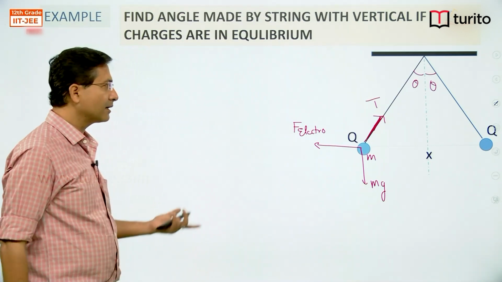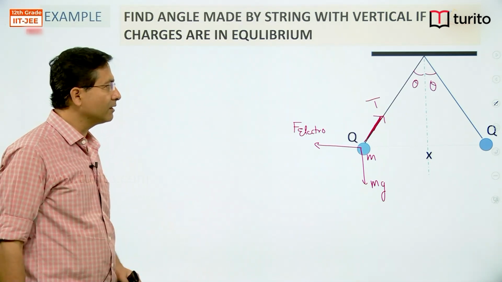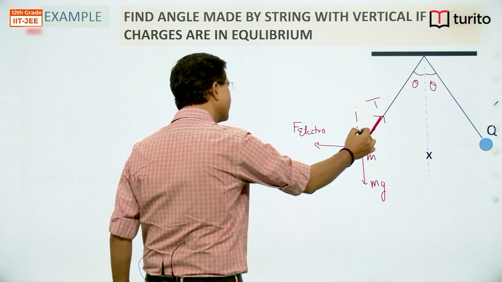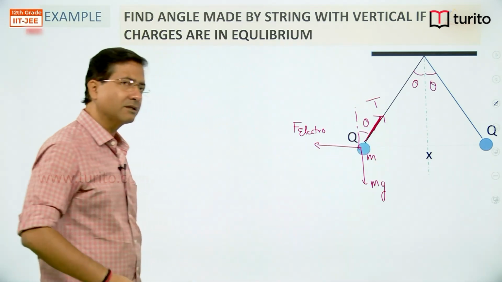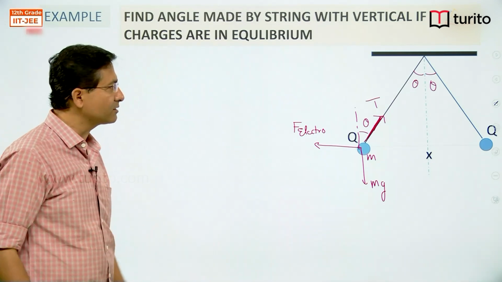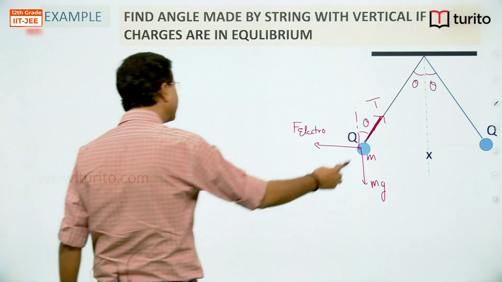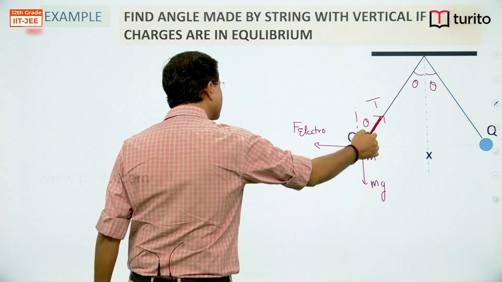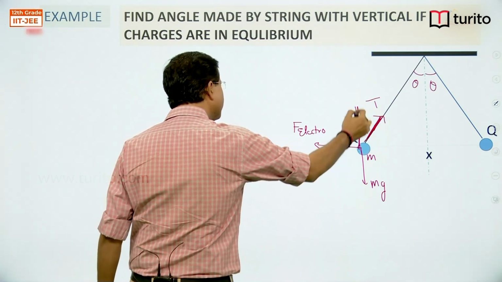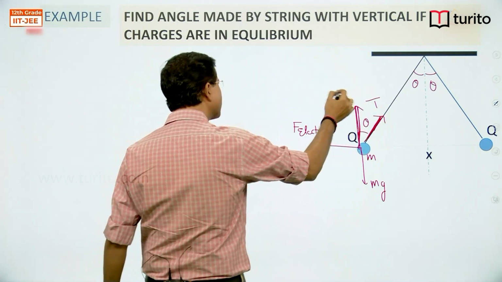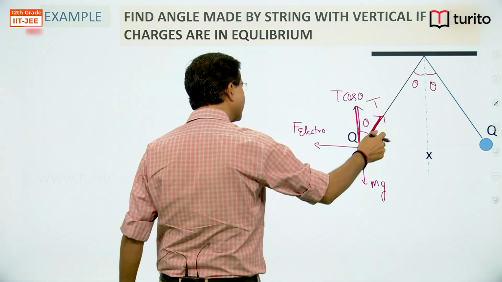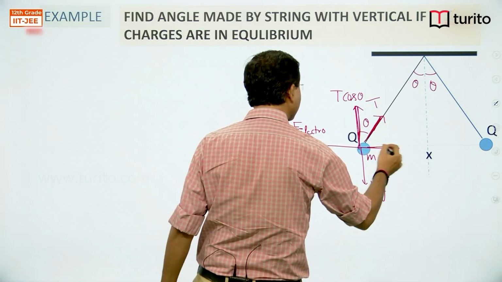Now this is the free body diagram. There are three forces and the body is in equilibrium. We can balance forces in the y direction and x direction as the body is in equilibrium. I can resolve this component. In this direction it will become T cos theta, as we have just discussed, and in this direction it will become T sin theta.